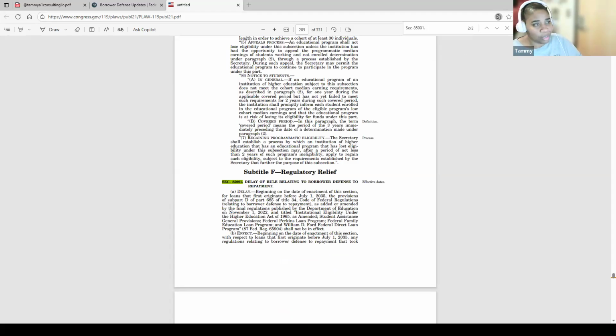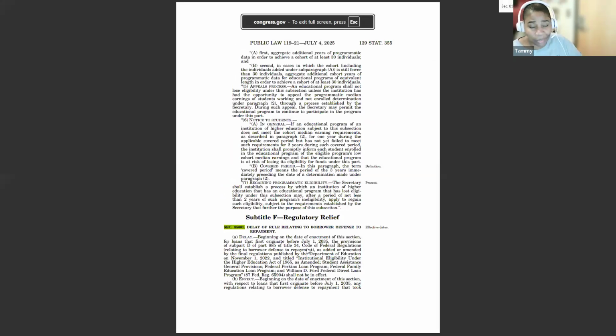And this is where you can read about what it speaks about in regards to borrower defense, and it tells you the delay of rule relating to borrower defense to repayment. Begin on the date of enactment of this section for loans that first originate before July 1st, 2035. The provision of subpart may go into the different parts of the CFR relating to borrower defense as added or amended by final regulations published by the Department of Education. They go on more to tell you that it shall not be in effect. So right here, you'll see that, okay?